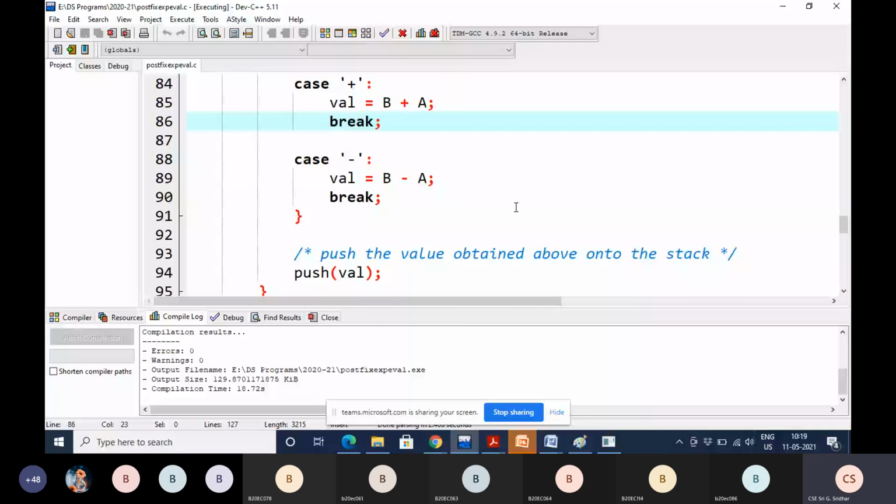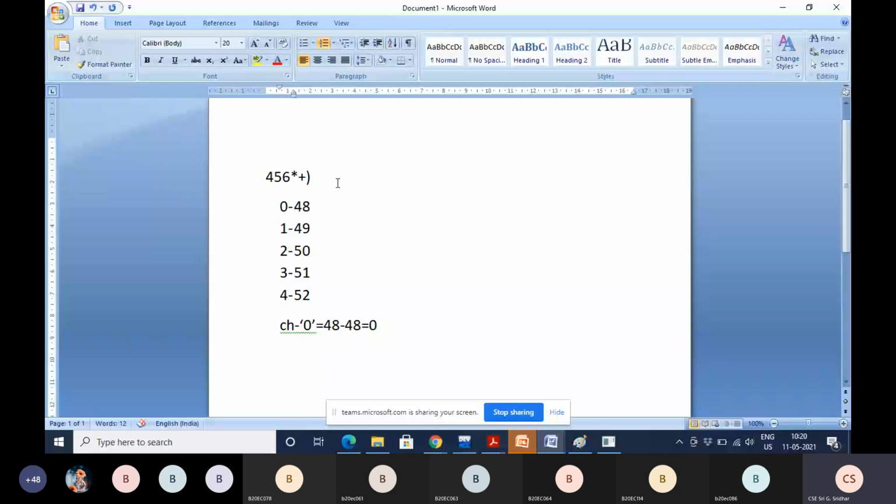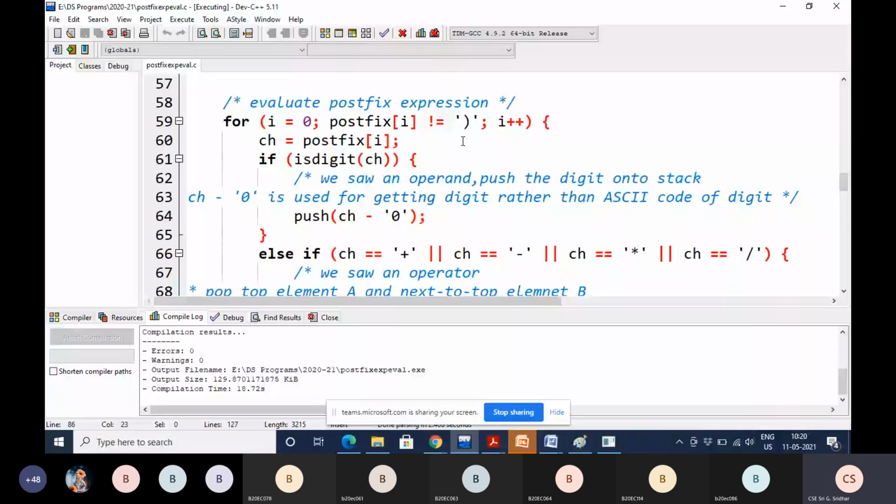Now again I value is incremented. Now what is the I value? 5. Okay, what is postfix of 5? Right parenthesis. So right parenthesis not equal to right parenthesis.